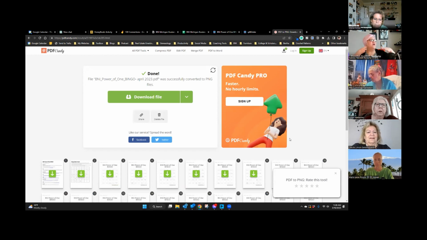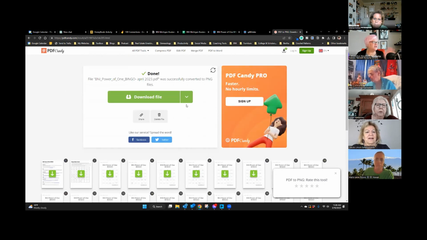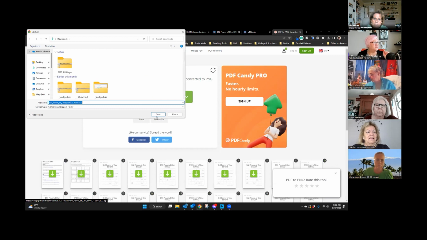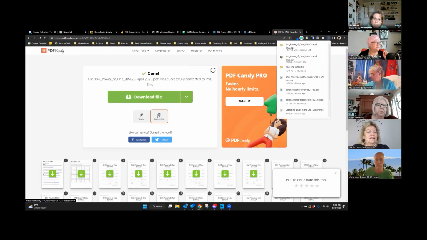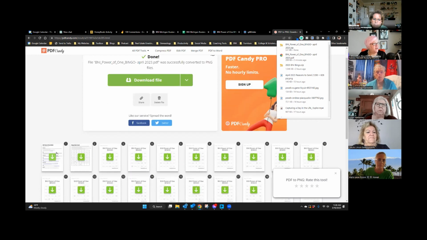Okay, now you can download the entire thing or you can download one card at a time. So I'm just going to download the whole file and stick it in my downloads folder. But if you have like 10 people that you're doing it for, you could just download them one at a time. So the first page is instructions and the second page is the caller sheet. So you don't need the caller sheet or the instructions page. You just need the bingo cards.